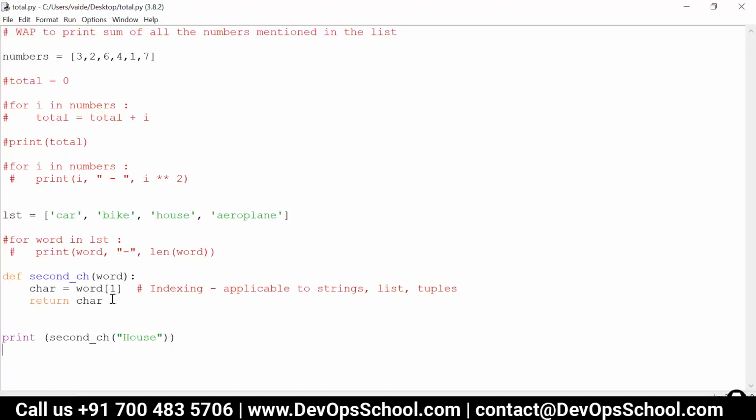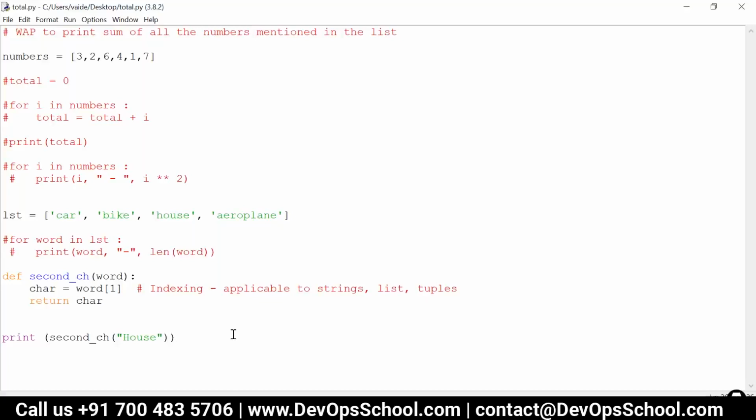Okay, so in this way we can define our own functions. This was a very basic function, but as and when you learn more about programming, you can write really very complex algorithms and put that algorithm inside a function so that you can reuse this function at various places wherever you need it. So that's the main concept behind writing a function. It becomes a reusable code which you can use whenever required.